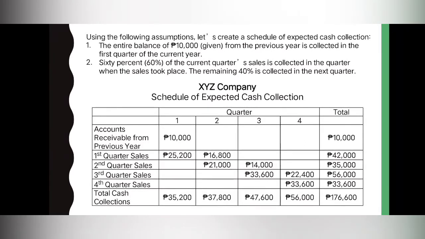Now let's go back to the schedule of expected cash collection. Nakuha na natin yung total cash collections from first quarter to fourth quarter. Now let's get the total cash collections for the whole year. Paano? We will just add the cash collections from first quarter to fourth quarter. Then we will get 176,600 pesos as the total cash collections for the whole year. Ito yung pumasok na pera sa buong taon.